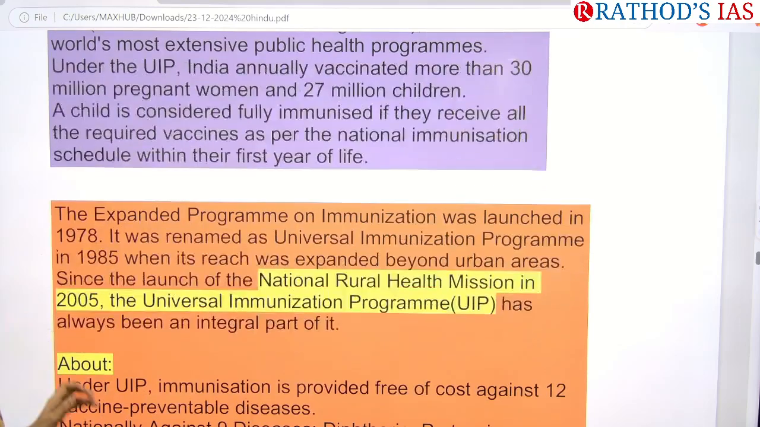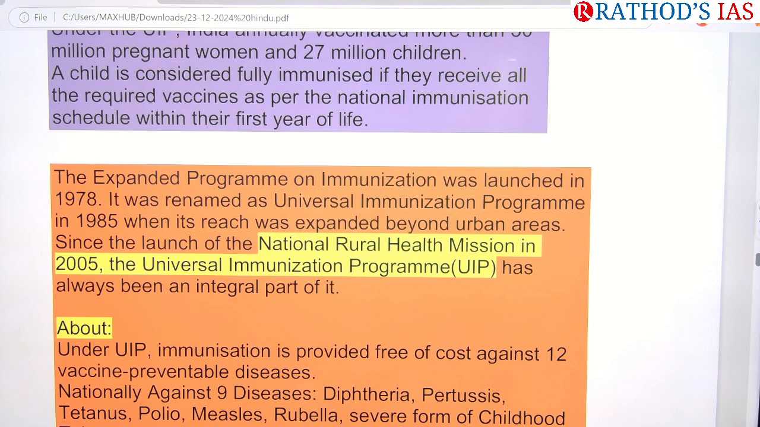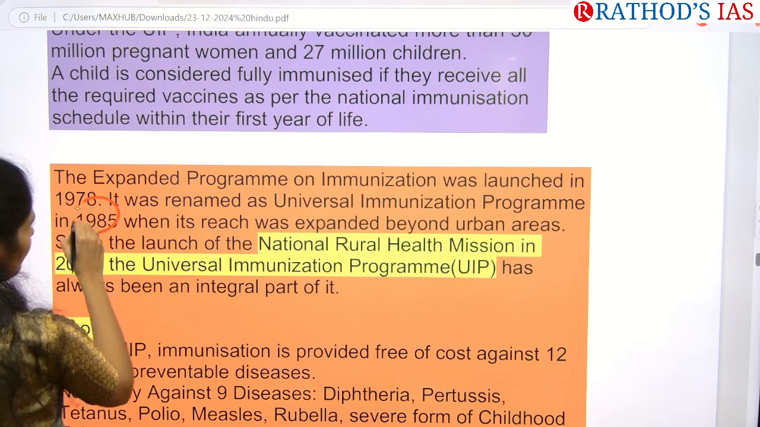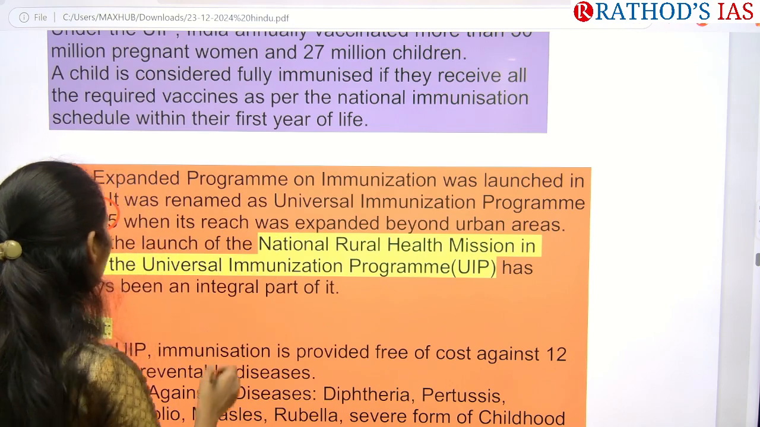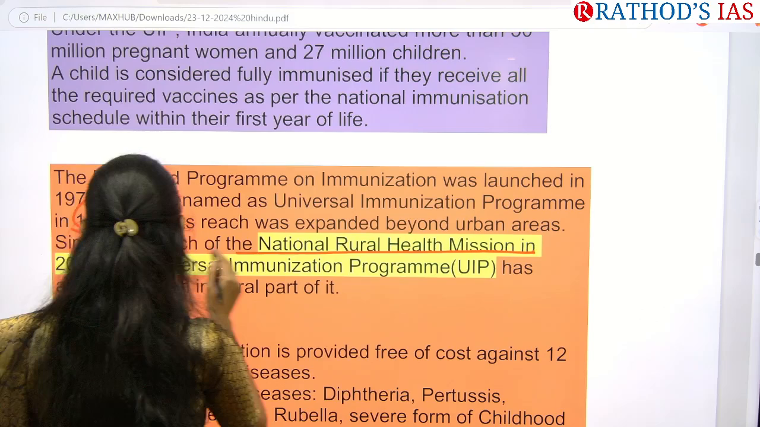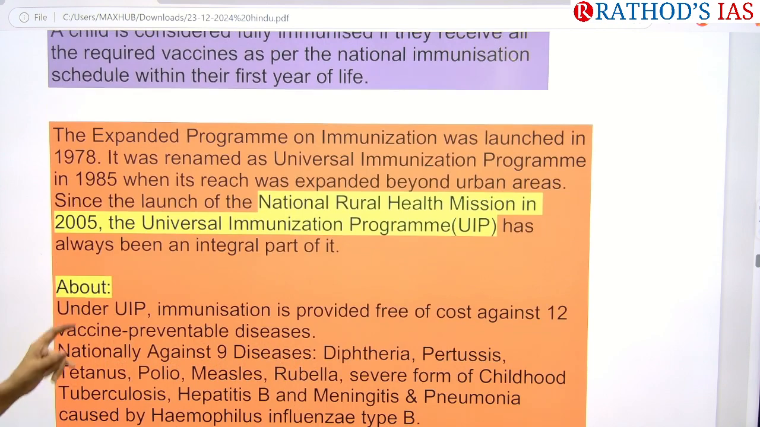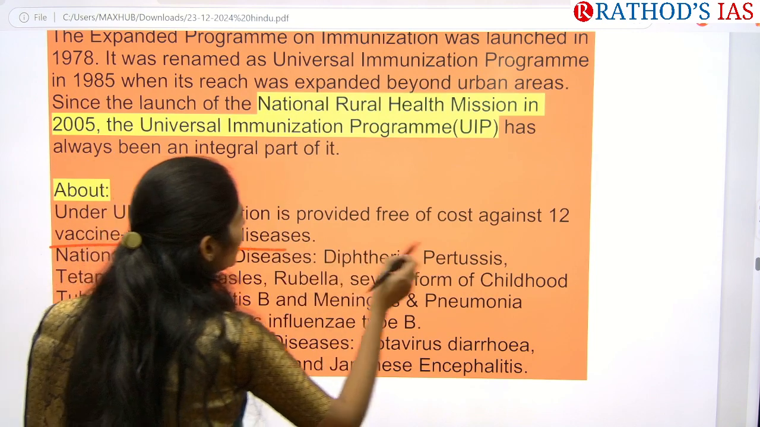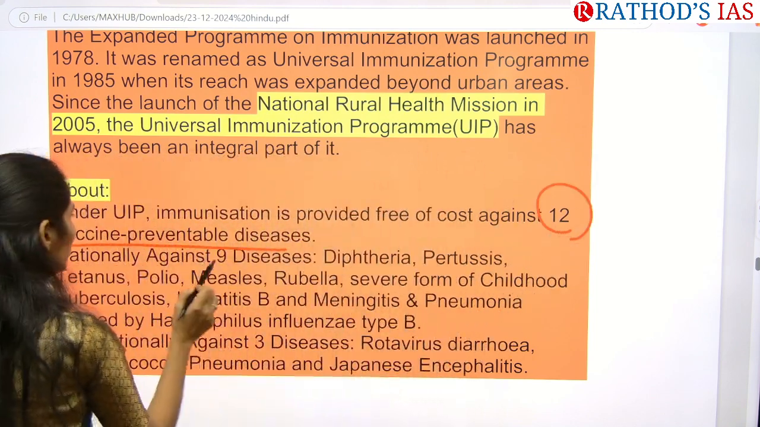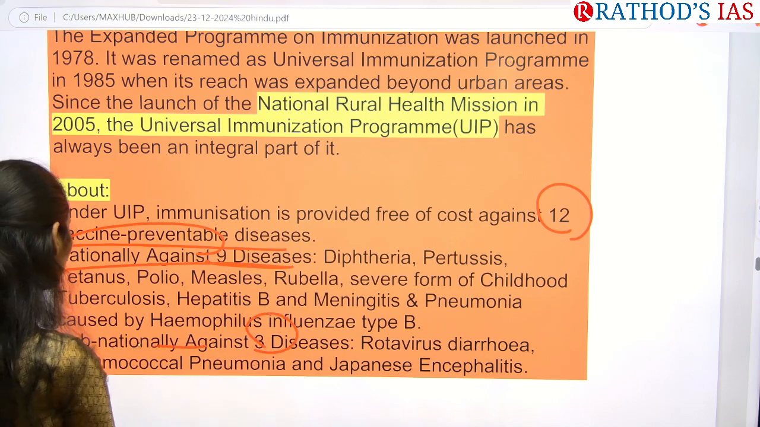Under this program, the government launched it in 1978, but the name Universal Immunization Program came in 1985. Its reach was very high, especially in urban areas. Since the launch of the National Rural Health Mission in 2005, the Universal Immunization Program has been an integral part of it. So what is the important aim? They want to give vaccines against 12 vaccine-preventable diseases. They include 9 diseases nationally, and 3 diseases subnationally.